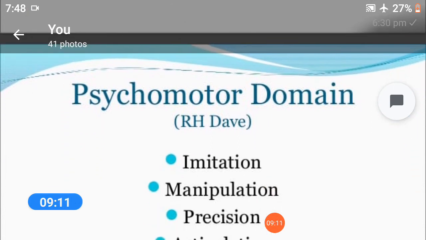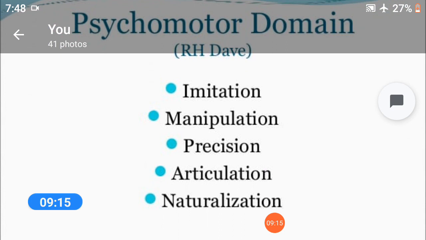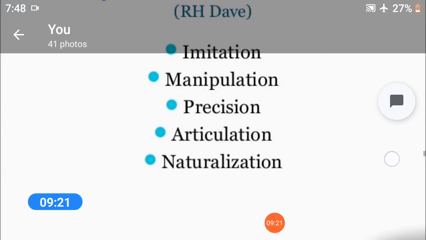Psychomotor domain, R.S. Dave. The psychomotor domain is composed of the following components: imitation, manipulation, precision, articulation, and naturalization.